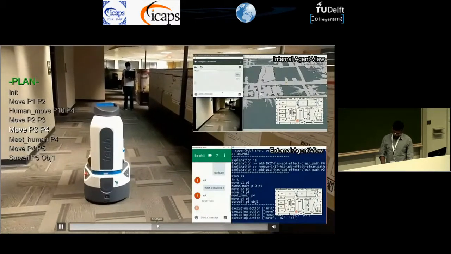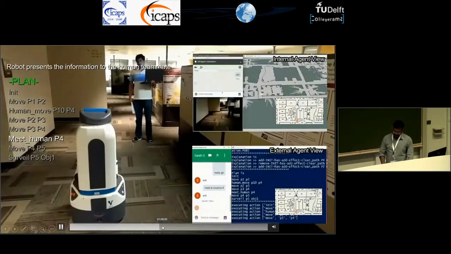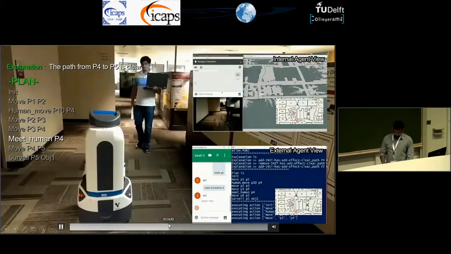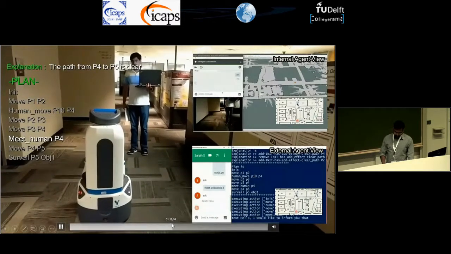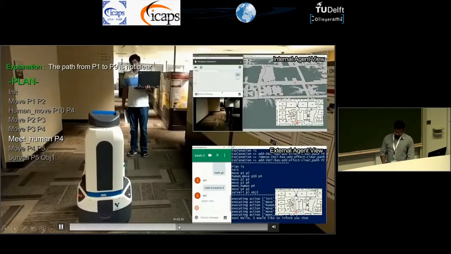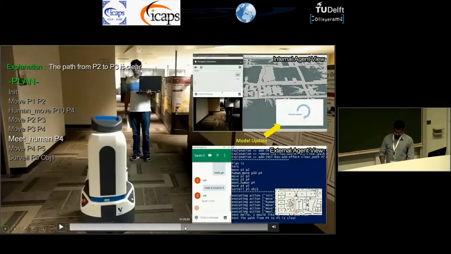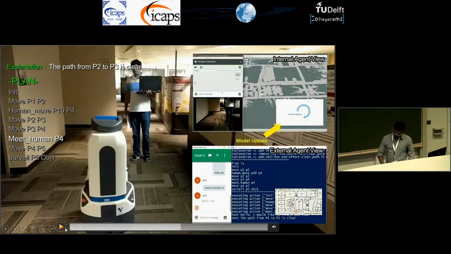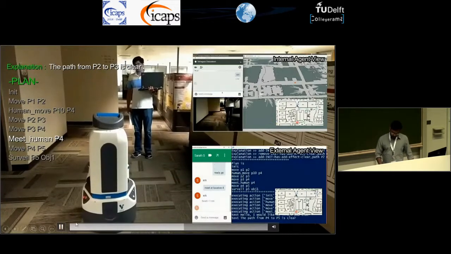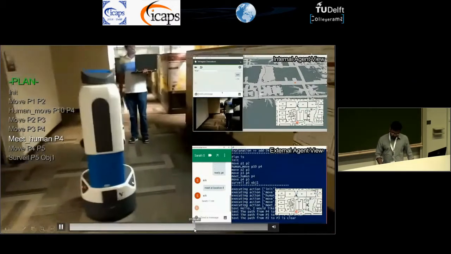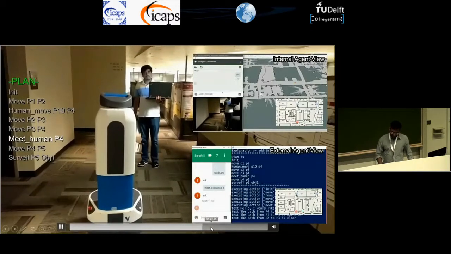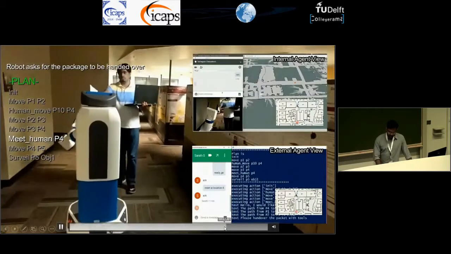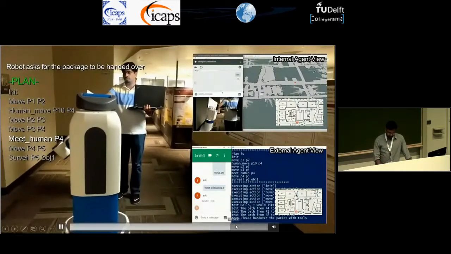I'll just skip ahead. It presents the same information to the internal human. It collects the package, and I think we can just skip ahead. Okay, it takes a while to collect. Yeah, it collects the package, and then it's on its way to the final goal.